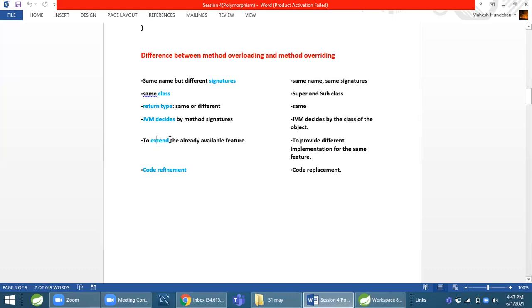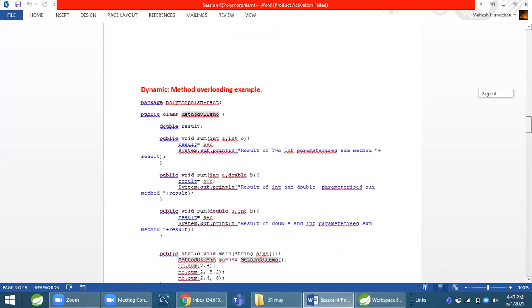Again, to extend an already available feature, we use method overloading, and to provide a completely different implementation for the same feature or the same method, we use method overriding. This is code refinement. This is code replacement. We completely provide a different implementation for method overriding. Okay, so this is about differences.